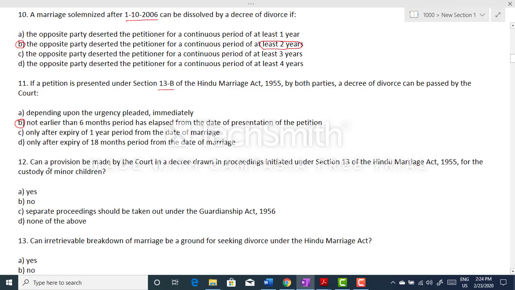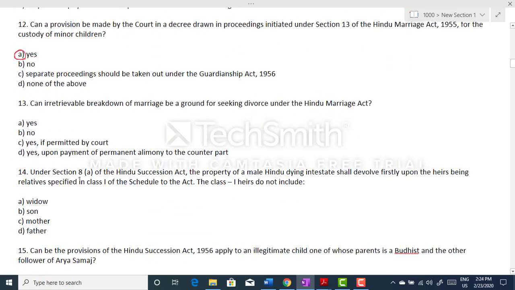Question number 12. Can a provision be made by a court in a decree drawn in proceedings initiated under section 13 of the Hindu Marriage Act 1955 for the custody of minor? We have four options, and the correct option is option A, that is yes. Let's move on to next question.